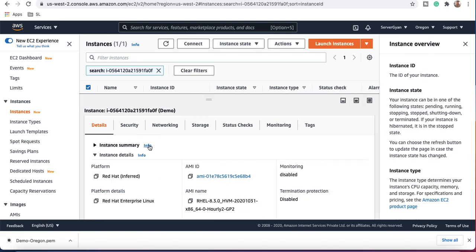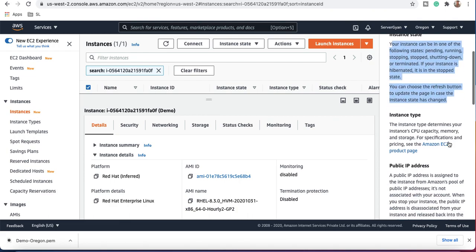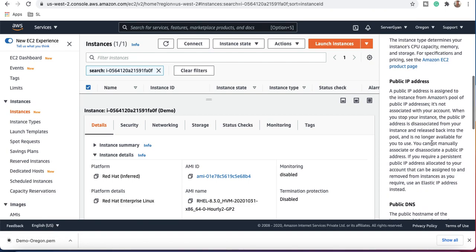Obviously we can check the info page here for particular details like the instance ID, the instance state, what types of instance states we have, and what the instance type is. The instance type determines your instance CPU capacity, memory and storage. For specification and pricing we can see this page, and what the public IP address is. It elaborates everything here.